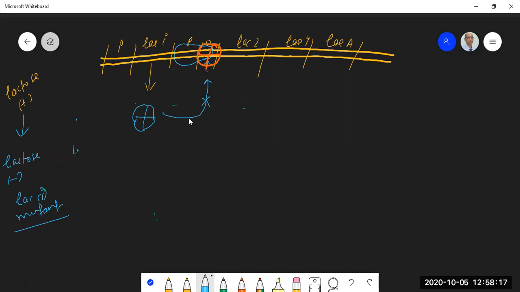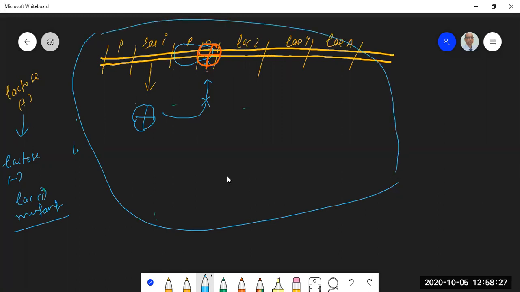Now, to make things a little more complicated, let us say this particular bacterial cell wherein this operon is there, I have made it partially diploid for LAC-I. What I have done is, I have added a wild type LAC-I. This is LAC-I with a promoter. I have added a wild type LAC-I into the bacterial cell.